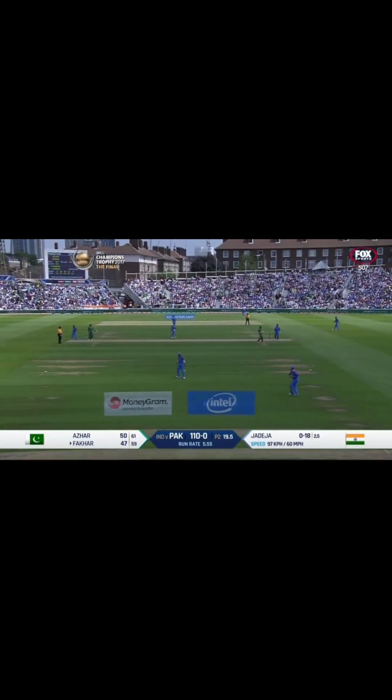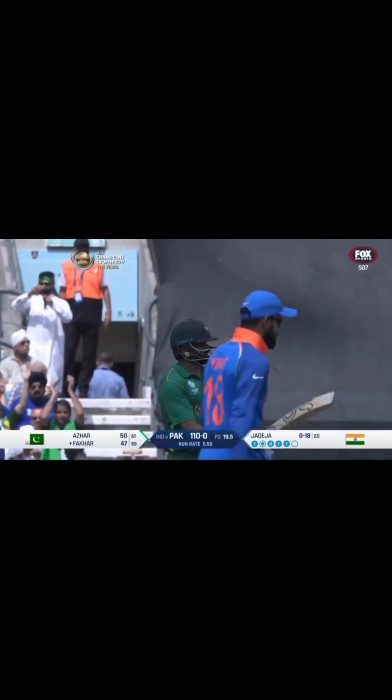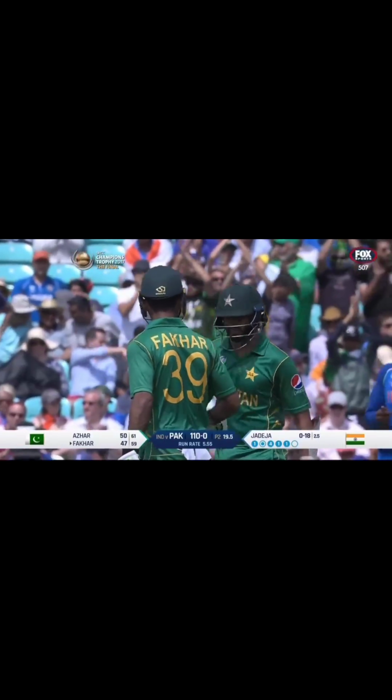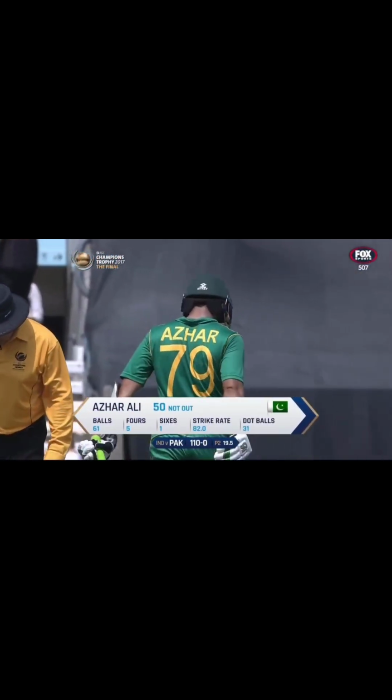That'll be 50. Yeah, he's just tucked it on the leg side, and he has 50, just a tickle on the leg side, and they need their senior players to stand up. And Hassan Ali, correction, Azhar Ali has his second half century against India, and he knows he's not finished, it's just a start.